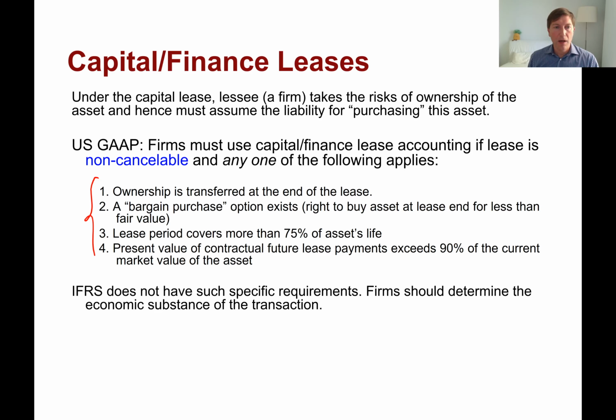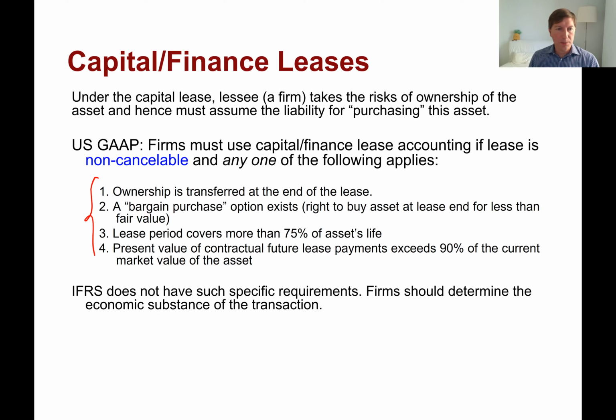So in these cases, in economic substance, intuitively, you're effectively becoming an owner of the asset when you're entering a lease like this, okay? Condition 3 is that the lease life covers at least 75% of the asset's useful life. And condition 4 is that the present value of future lease payments exceeds 90% of the price of the asset, okay? So if any of these conditions is fulfilled, this means that in economic substance, we are either purchasing or have an arrangement very close to a purchase of an asset, and we basically have a capital lease.